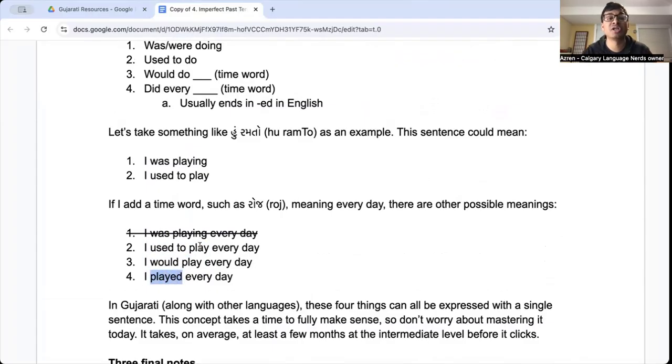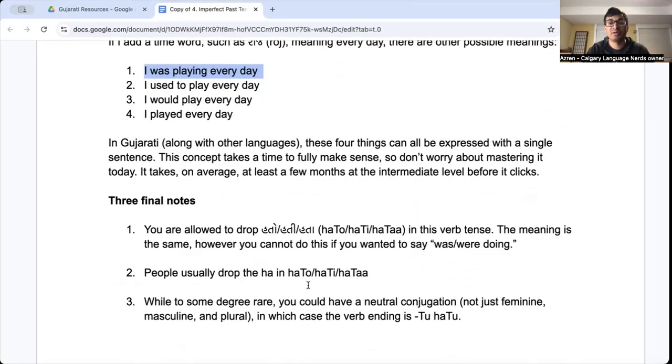Like roj ramto: I used to play every day, I would play every day, I played every day. I was playing every day with roj ramto. If I drop the hato, that's not possible anymore. Again, that's more of an advanced concept. It's not for beginners, but if you have that level, that's worth knowing.